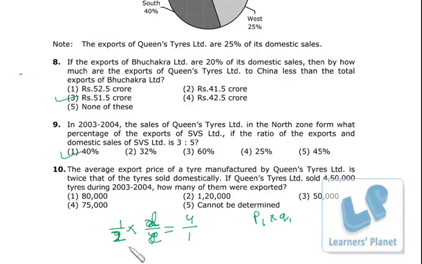Okay, so the quantity ratio, domestic to export, is 8:1. That means of the total quantity 1/9 is being exported. So 1/9 of 4,50,000, that is 50,000. Simple.